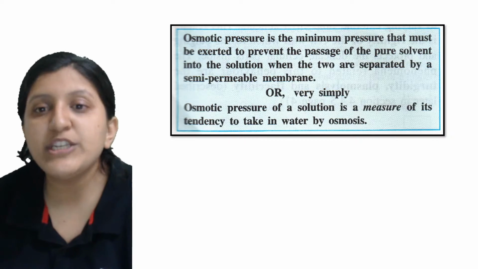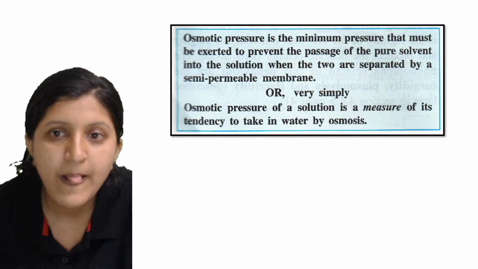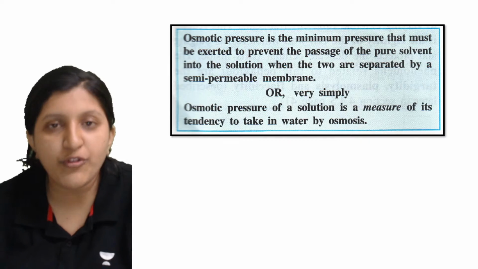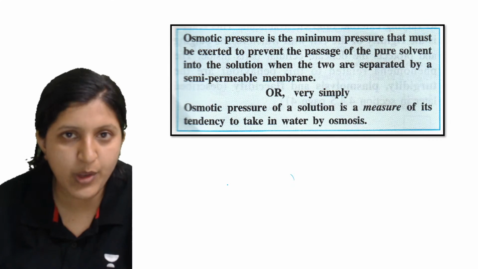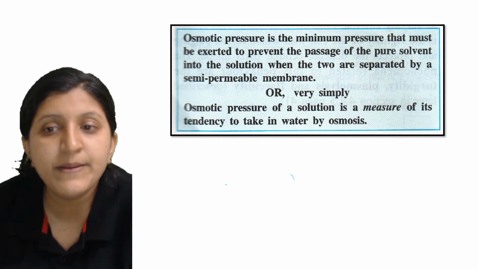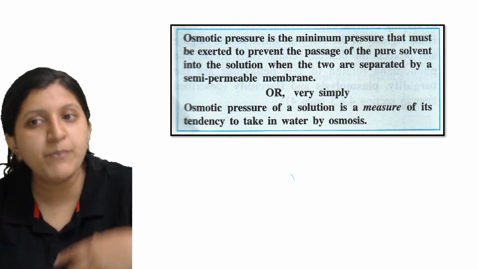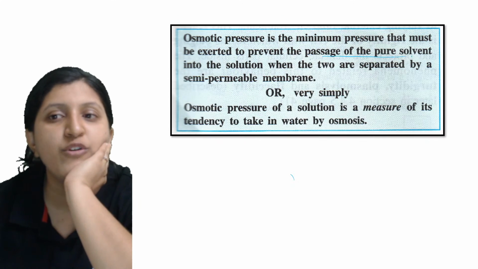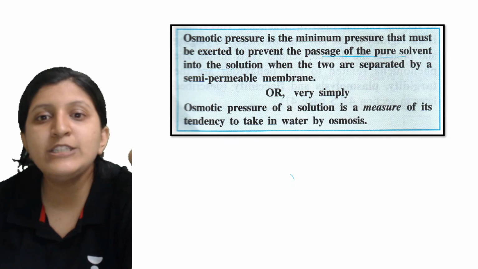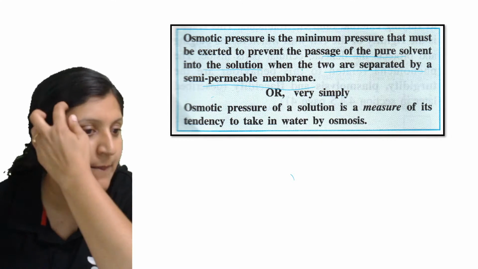Now osmotic pressure, when we mention it, this is the minimum pressure that must be exerted to prevent the passage of the pure solvent. So in that case, a pressure is required to stop or nullify osmosis, we can say. So osmotic pressure is the minimum pressure that must be exerted to prevent the passage of the pure solvent into the solution when the two are separated by a semi-permeable membrane.